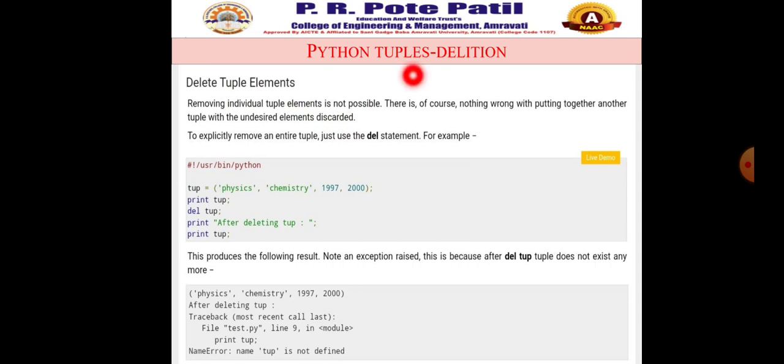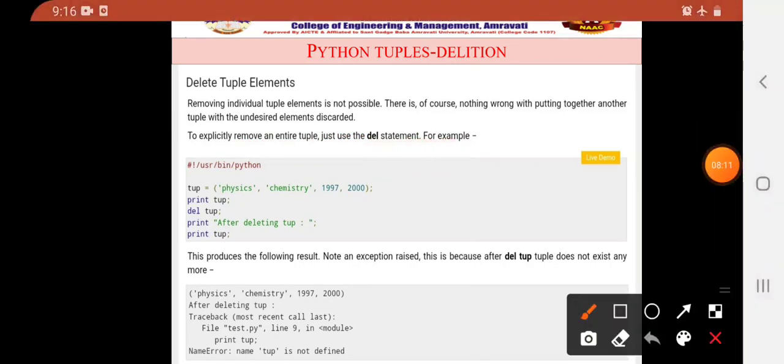So there is of course nothing wrong with putting together another tuple with the undesired element discarded. To explicitly remove an entire tuple, just use the del statement, for example. Okay, so here just by using the del keyword you can remove all the elements of the given tuple. तो आपका जो पूरा का पूरा tuple है, that will be removed with the help of del tuple.